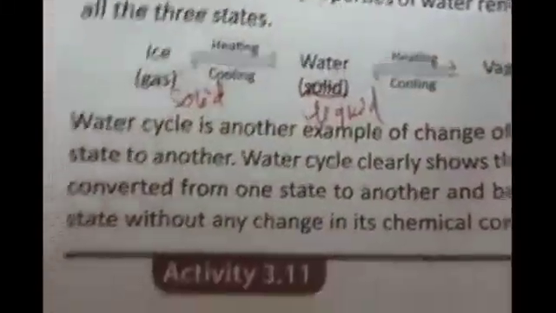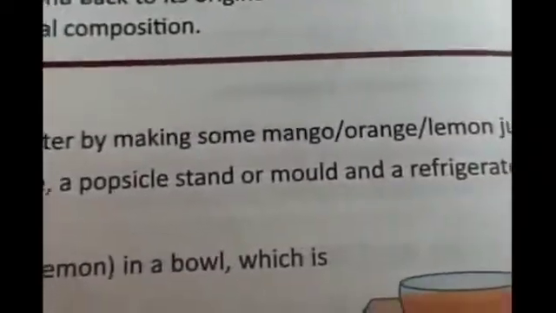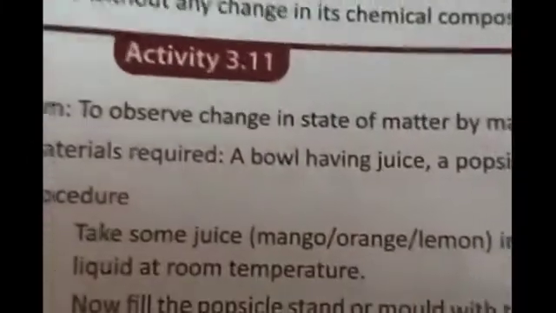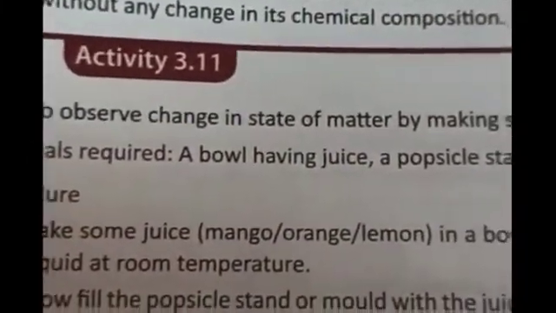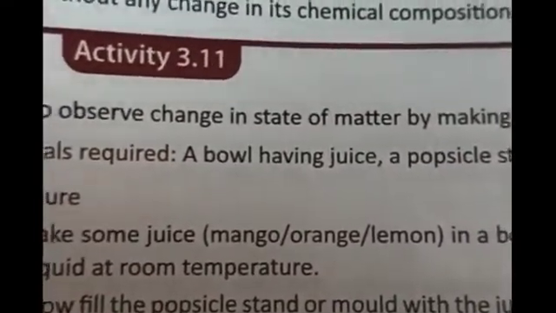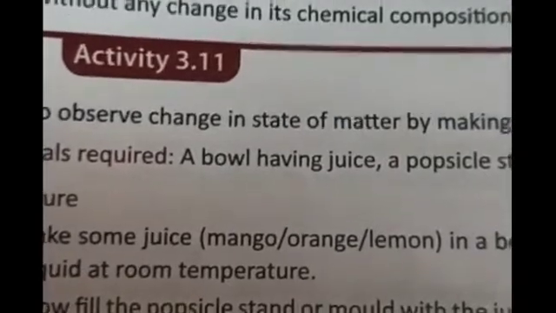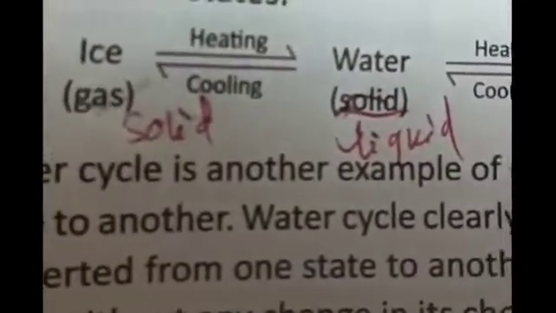Okay, then see this activity 3.11, where the changes in matter are shown by making mango, orange or lemon juice popsicles. Naturally, at our homes, when your mother puts water in the ice tray in the refrigerator, the water changes from liquid to solid on freezing or cooling.